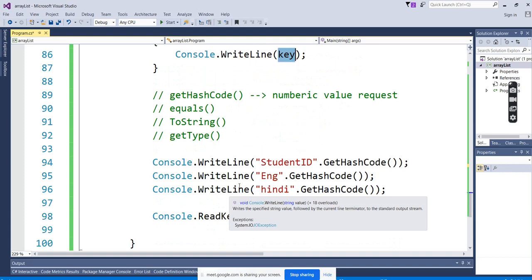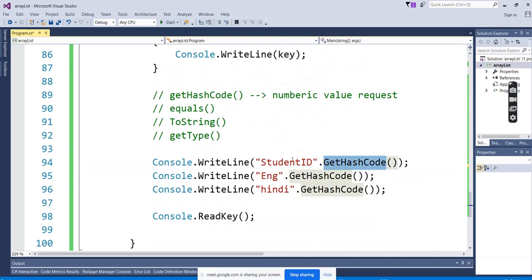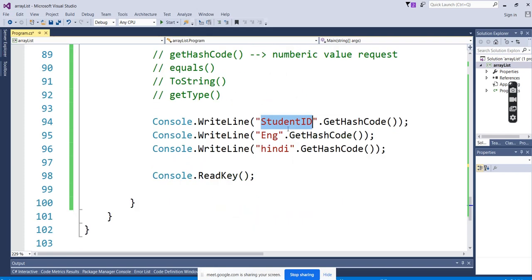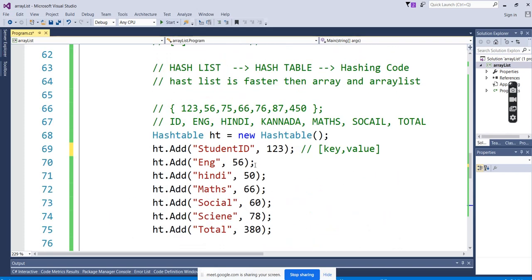Because it is storing by the hash code value. So we can assume that it is going with another value called hash code. Not two values here actually. There is another invisible thing, and that invisible thing is hash code.